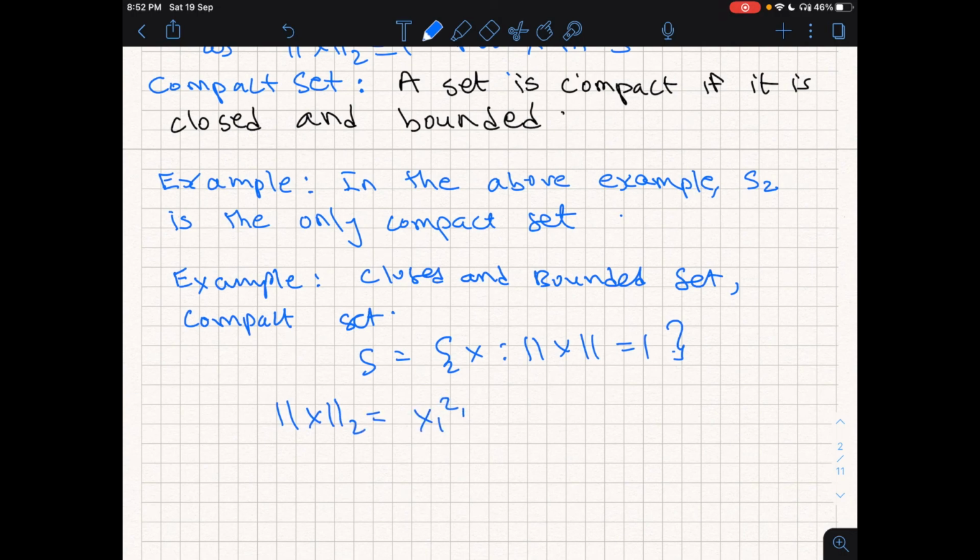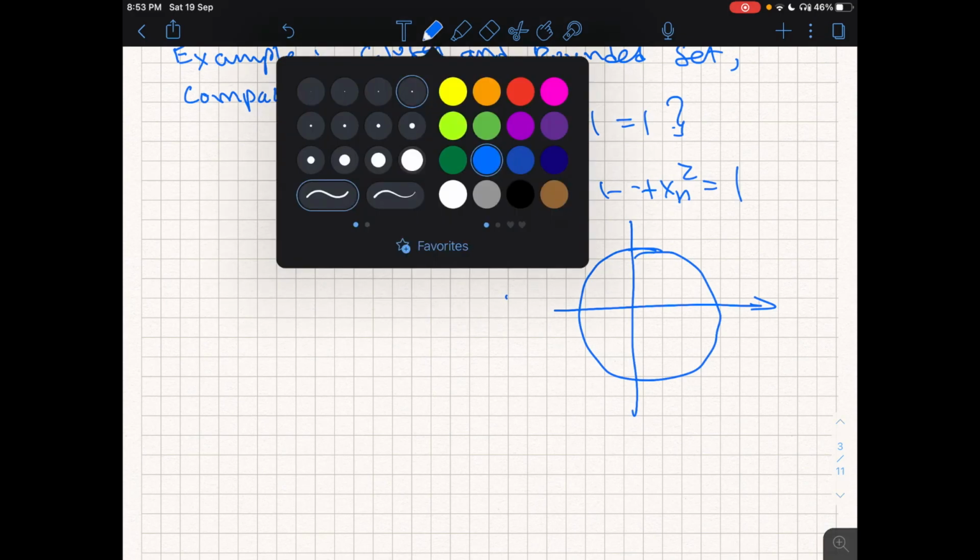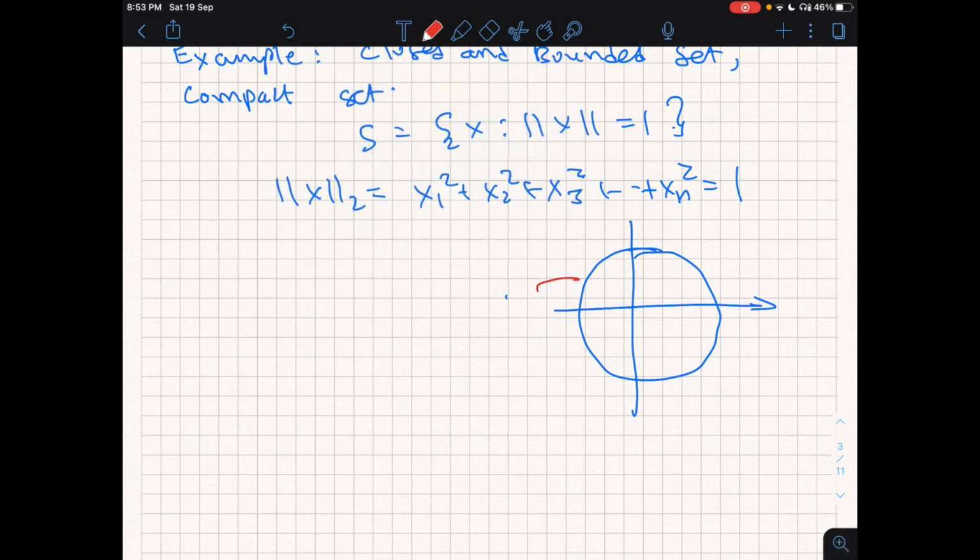So I am having x1 square plus x2 square plus x3 square and so on up to xn square is equal to 1. If you sketch it in two dimensions, what do you get? You get the boundary of the circle.